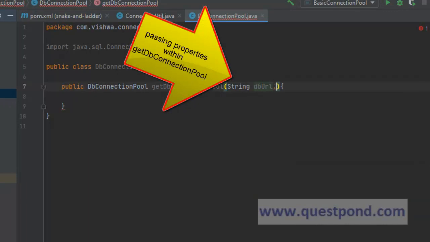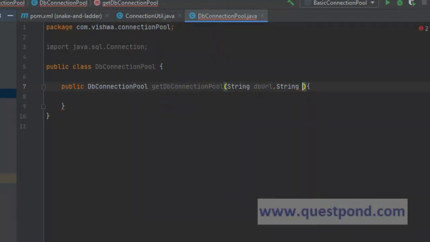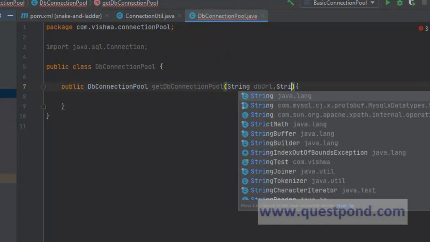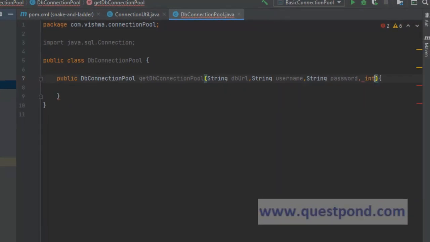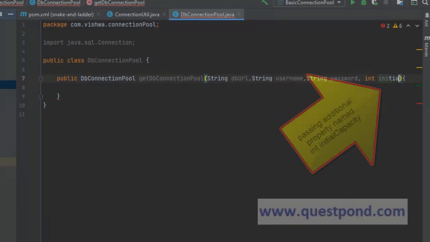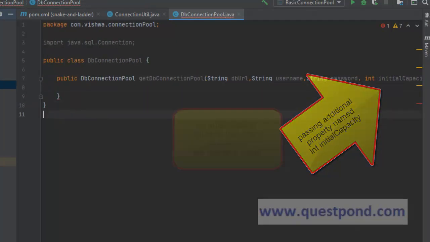We will require the DB URL. We can also pass String username as well as String password. Now one more optional attribute which we can pass is int initialCapacity, correct? So how many initial connections we want to maintain in the pool.